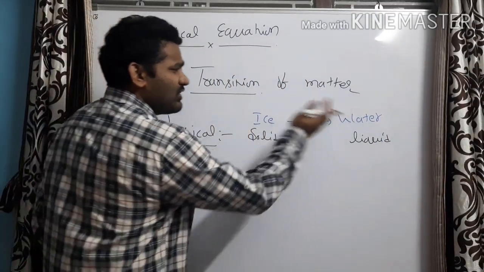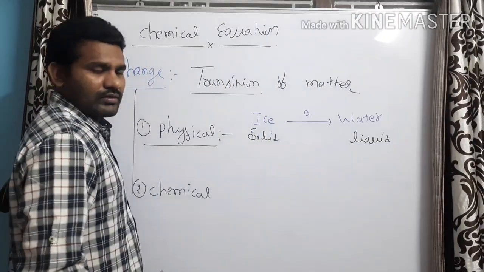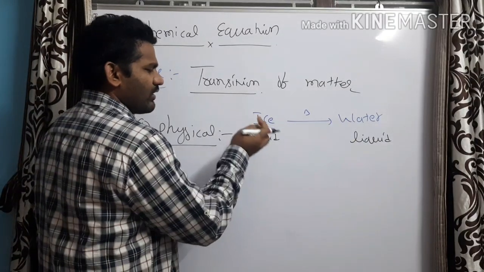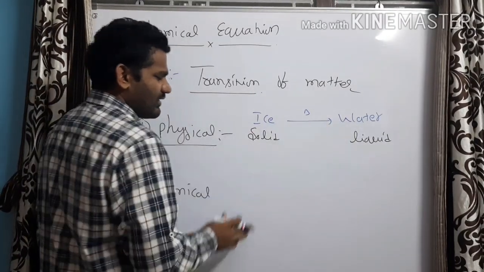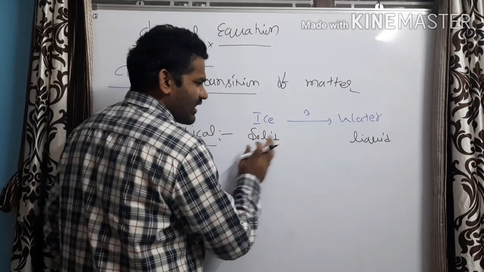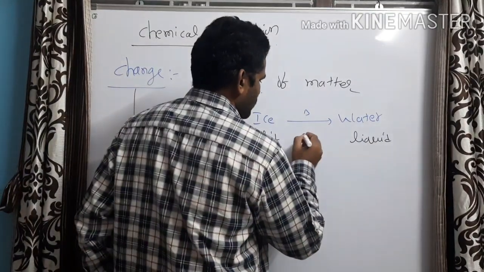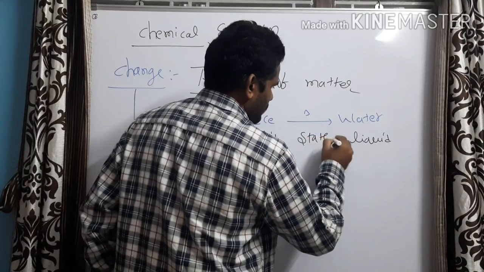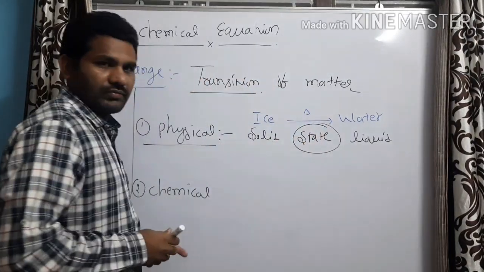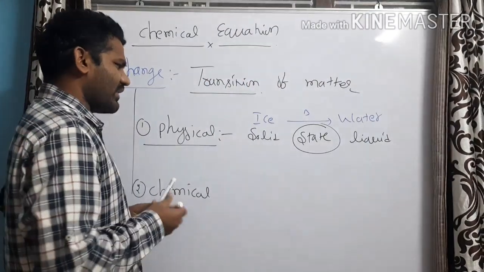There is a conversion of solid state matter into liquid state. Here what is changing? State is changing.